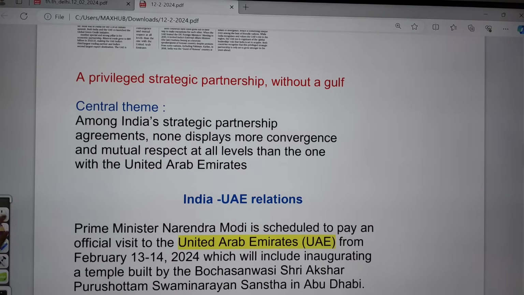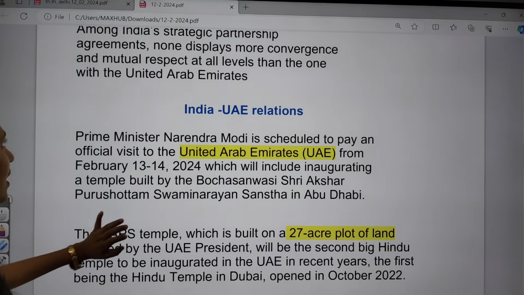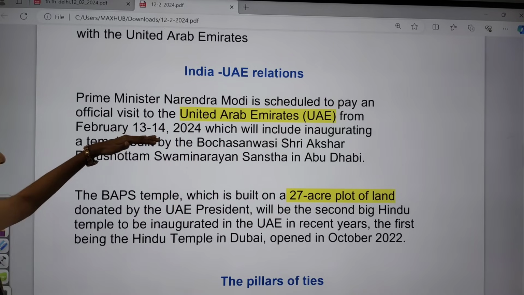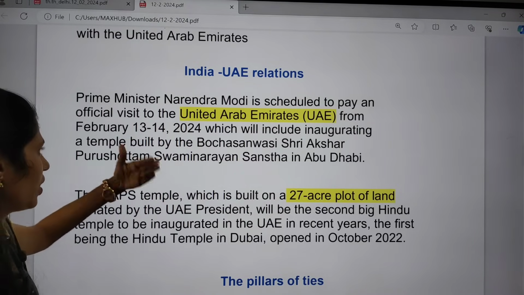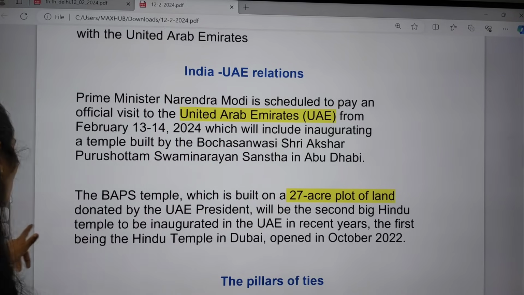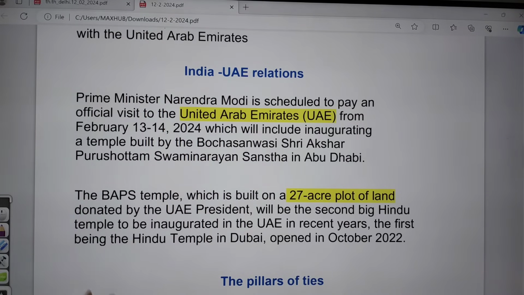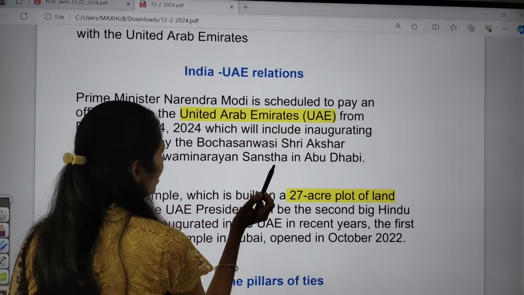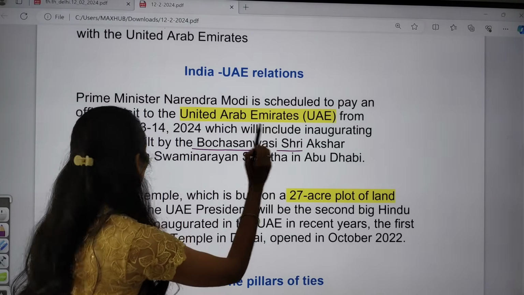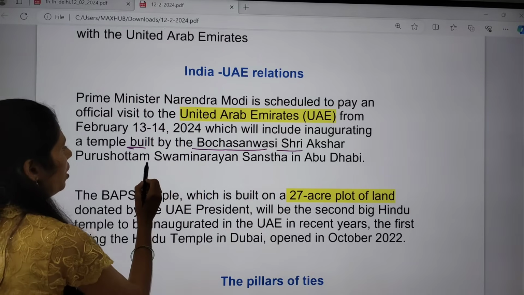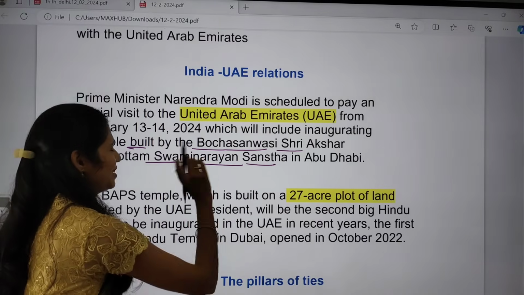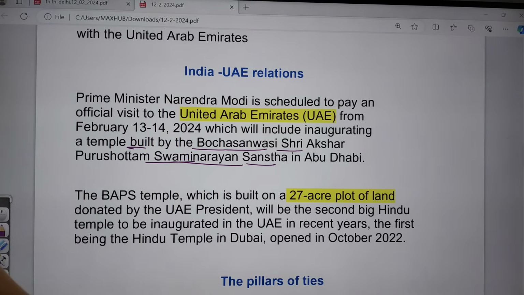Now let us see this topic, that is, India-UAE relations. The Prime Minister is going to visit the UAE soon, starting tomorrow, and it will be a 2-day visit. In this visit, he is going to inaugurate a temple built by Brahma Swaroop Shri Akshar Purushottam Swaminarayan Sanstha. Remember this Swaminarayan Sanstha, it is a very long name, in Abu Dhabi.